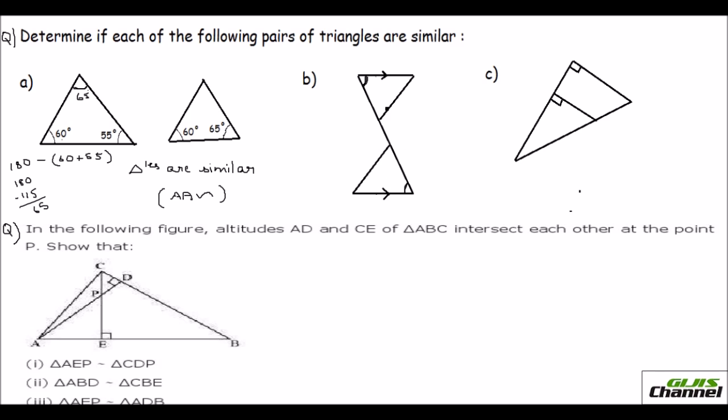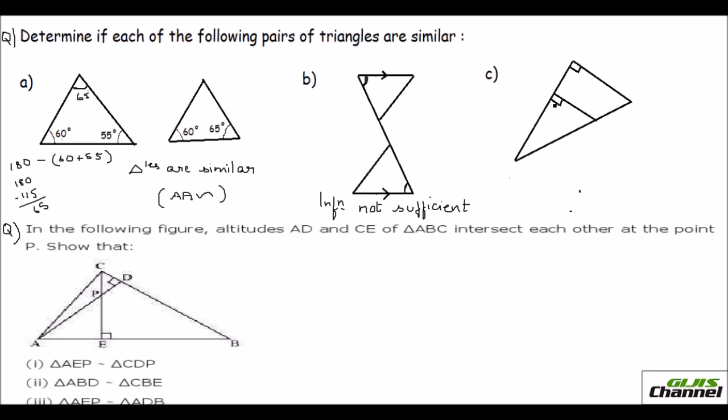Now, can we find out any other angles here? No, because no information regarding those angles is given. So we cannot find out the other two angles of this triangle as well as this triangle. So since we don't know the details about the other two angles, we cannot determine whether it is similar or not. So you can say here information not sufficient. You don't have enough information to say whether it is similar or not.